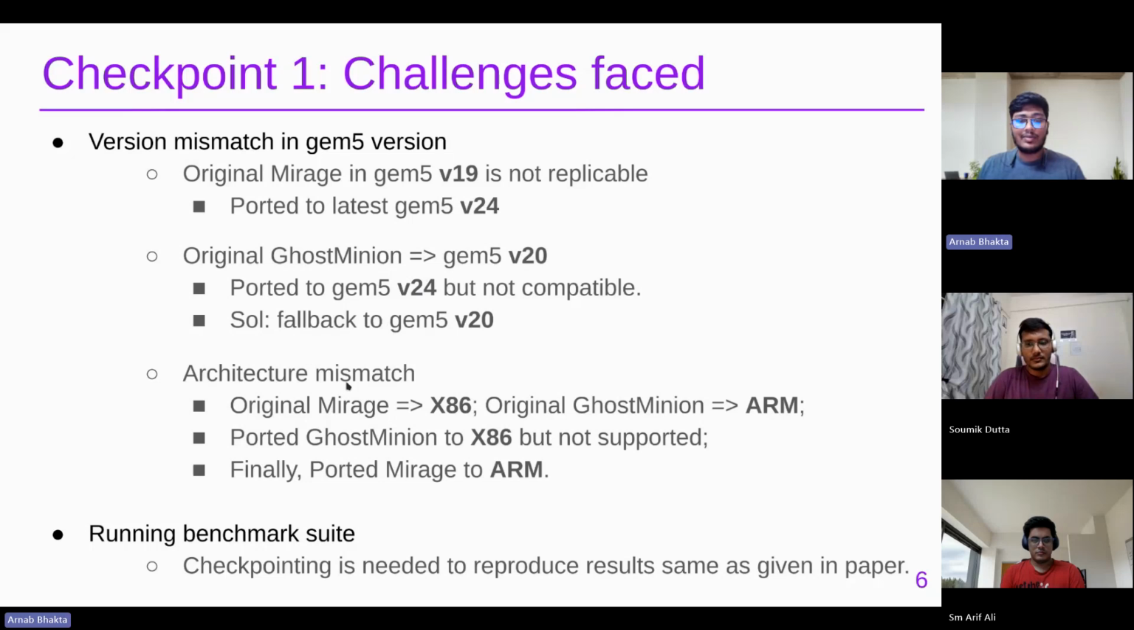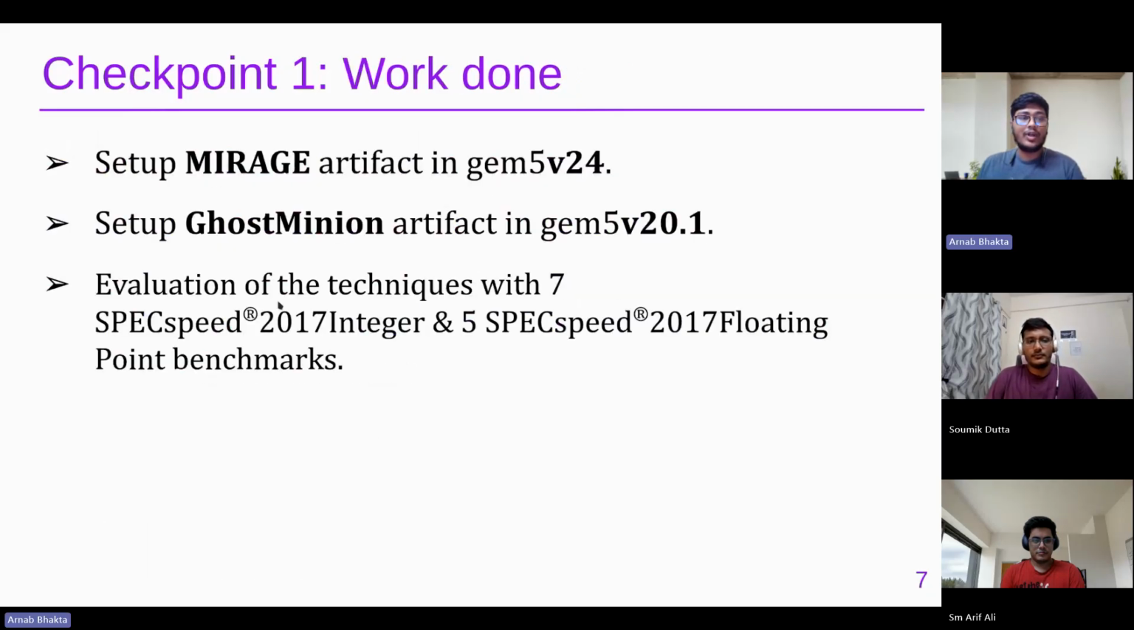There is also an architectural mismatch. Mirage was implemented for x86, whereas Ghost Minion was implemented for ARM. We tried to port Ghost Minion to x86, which was not supported, so instead we ported Mirage to ARM. Also, while running the benchmarks, we noticed that checkpointing is necessary to reproduce proper results that match the paper. So finally, in checkpoint 1, we implemented Mirage artifacts in gem5 version 24 and Ghost Minion in version 20, and we evaluated all these implementations using the SPEC 17 benchmark suite.